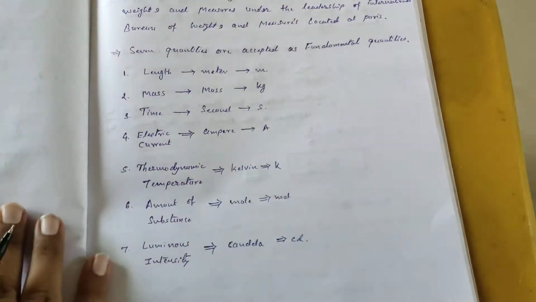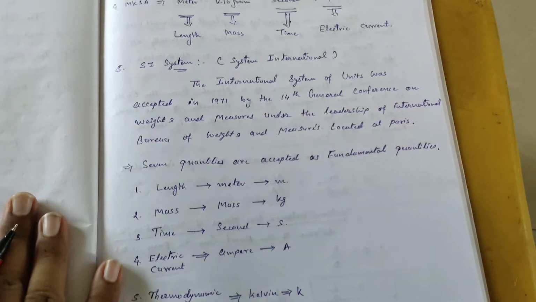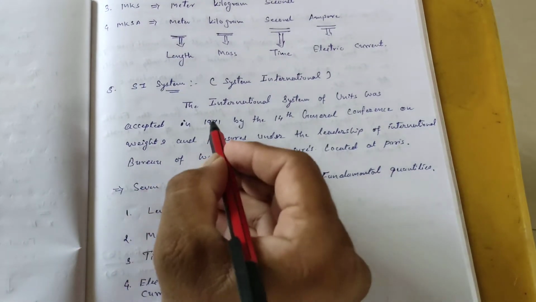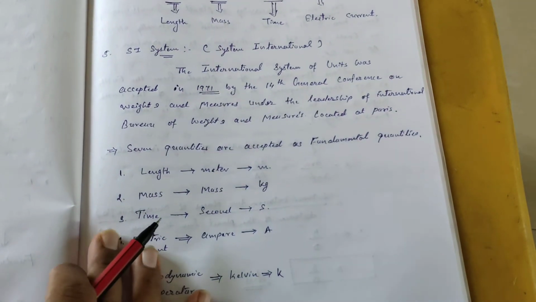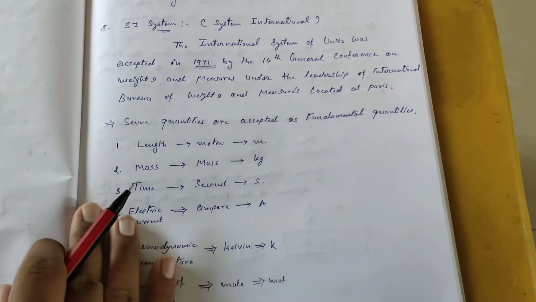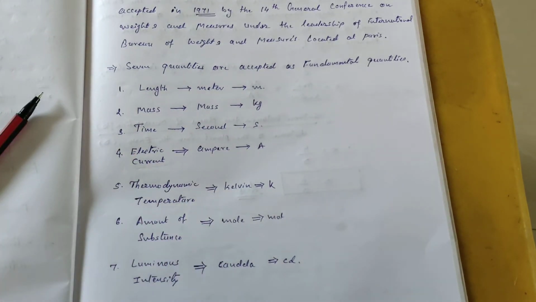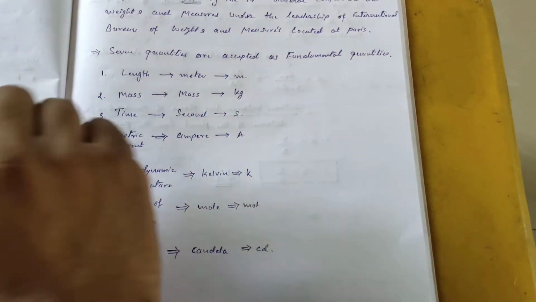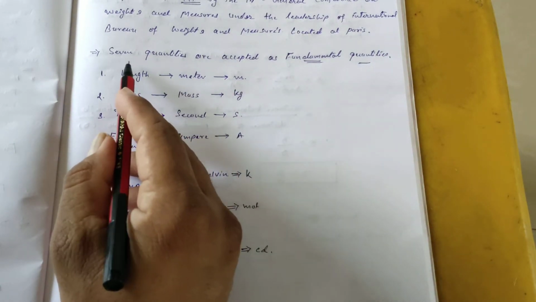Basically we saw three systems of measurements, and finally in 1971 we accepted 7 base quantities in the SI system. SI means System International, and in the SI system we have considered 7 total basic quantities as fundamental quantities. Now regarding this, we see the 7 basic quantities.